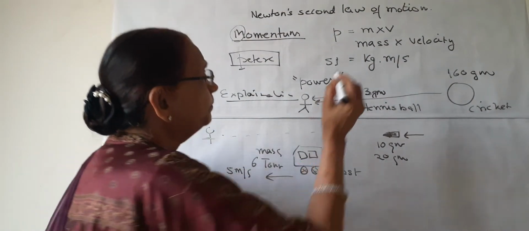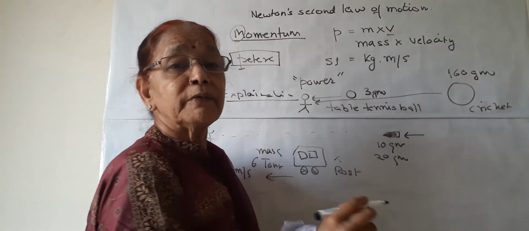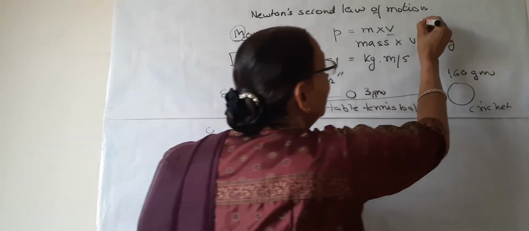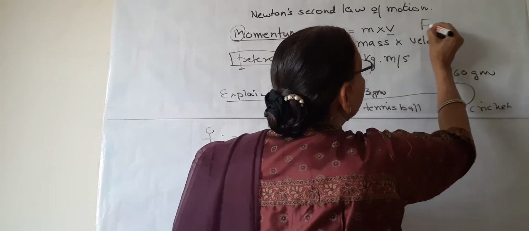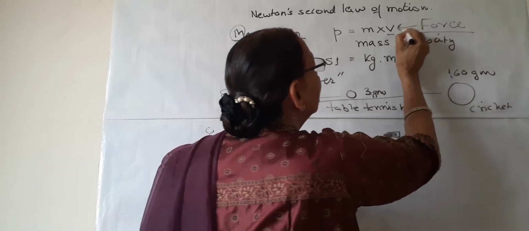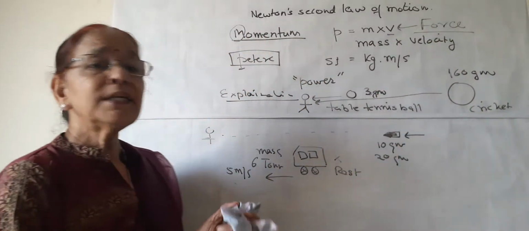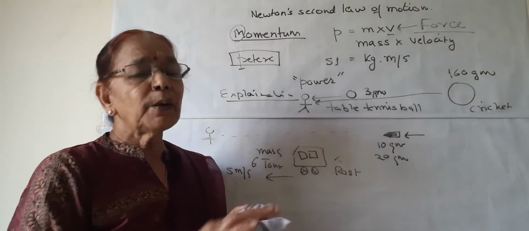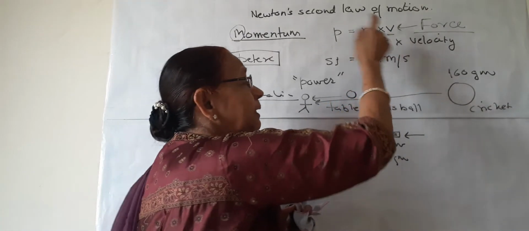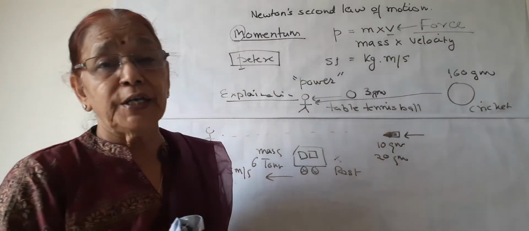We know that velocity is increased by force. If an external, unbalanced force is applied, then this force changes the velocity. It may increase or it may decrease, but there is a change in velocity. Higher the force, higher the change.